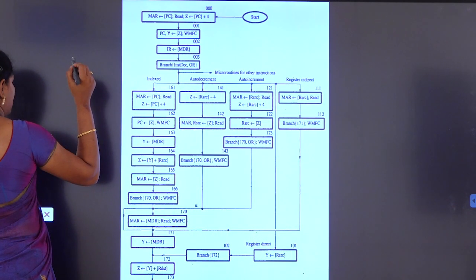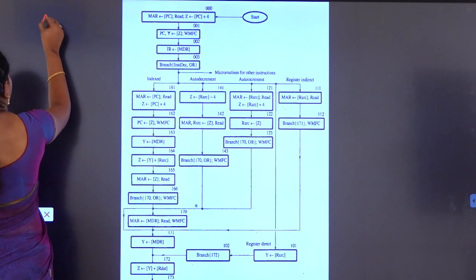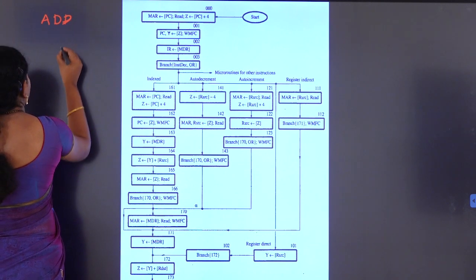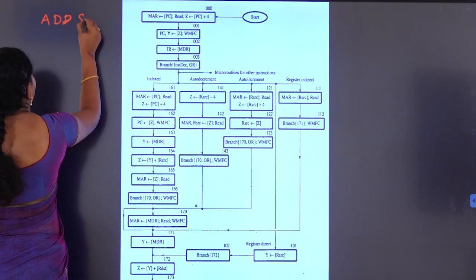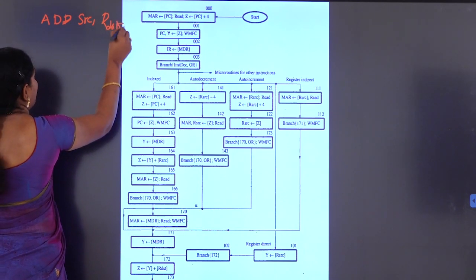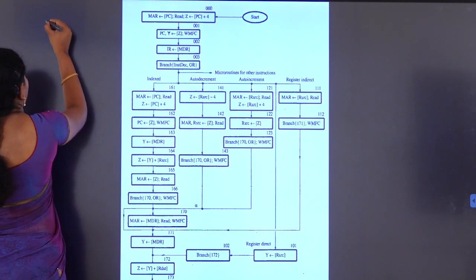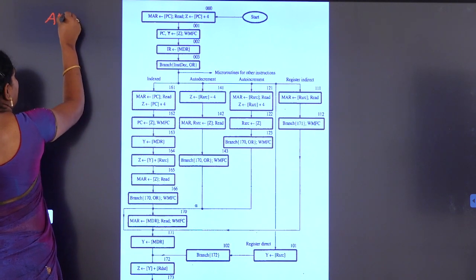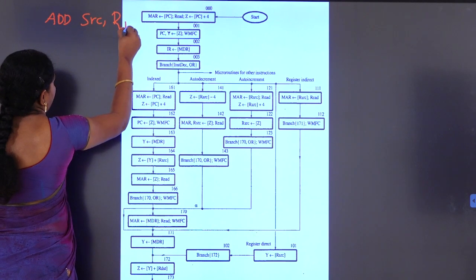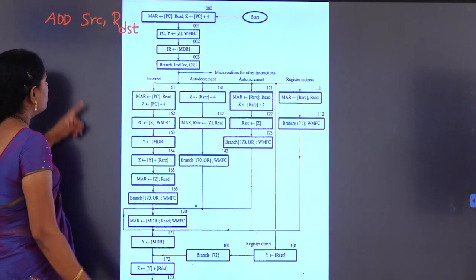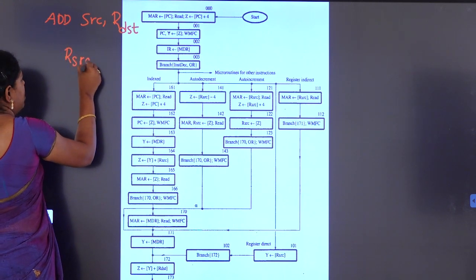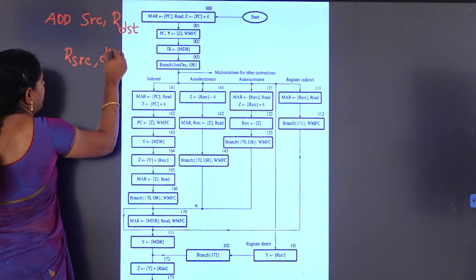In indexed addressing mode, Add, here the source operand we are considering as R source plus displacement.